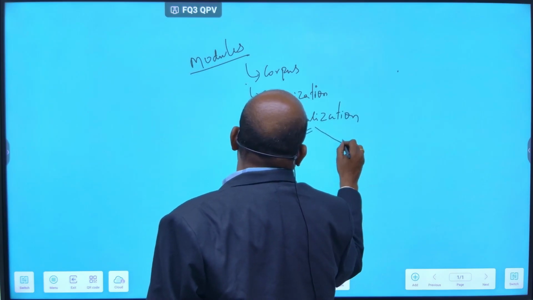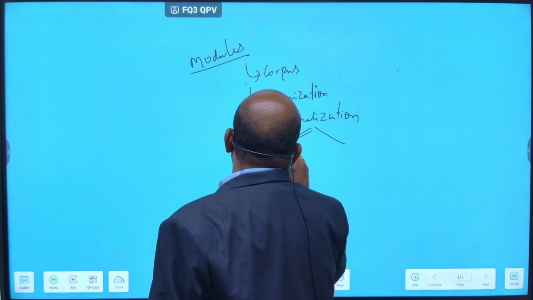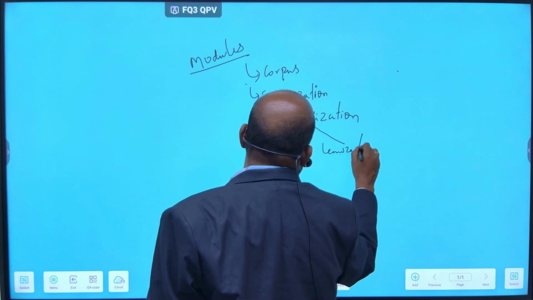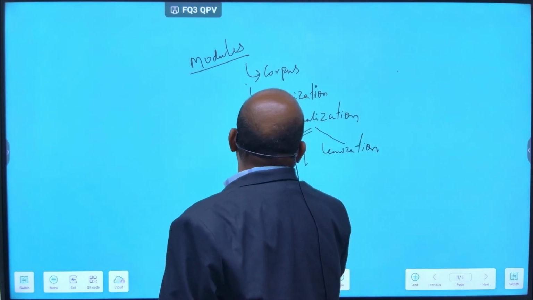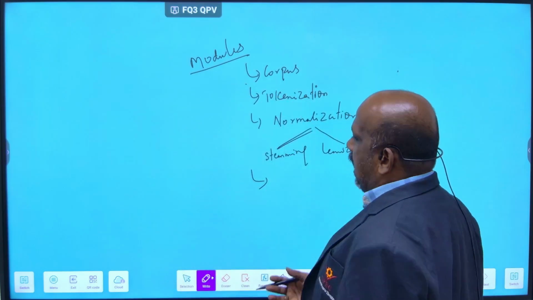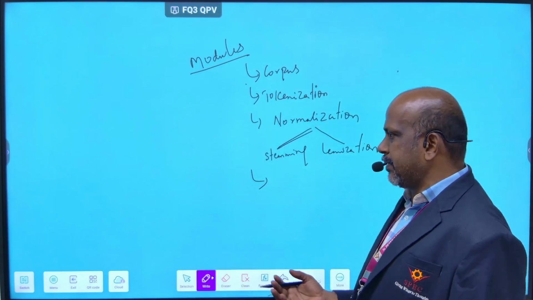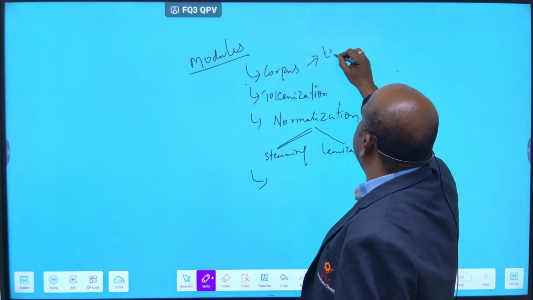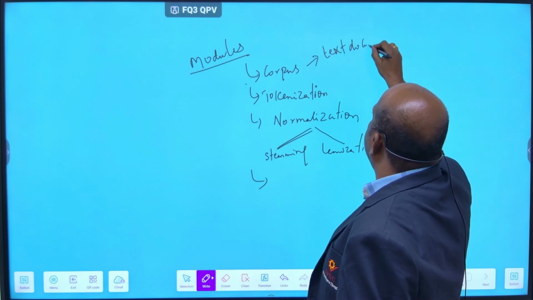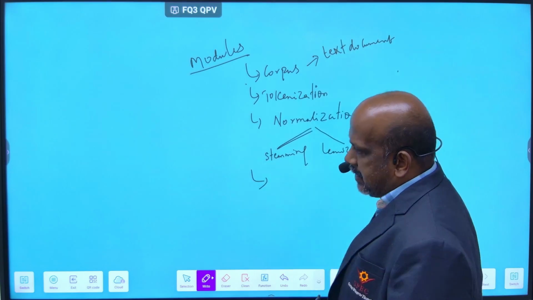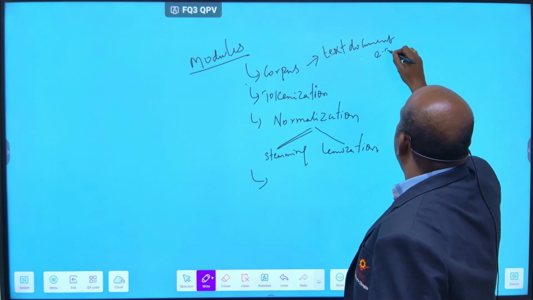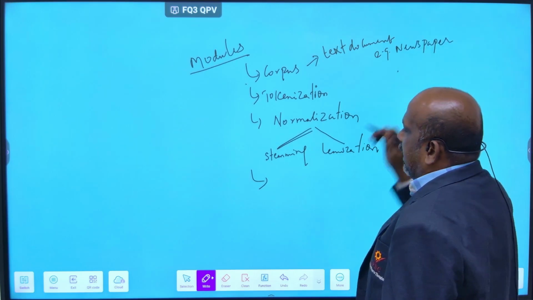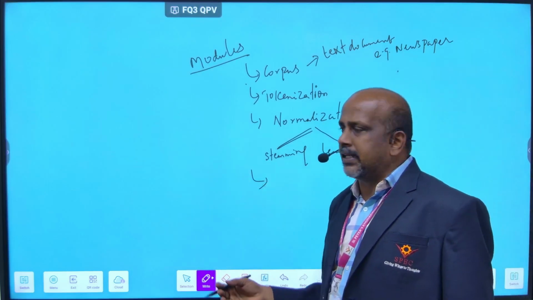In the normalization there will be two categories, stemming and lemmatization. Corpus means a collection of text documents, that you call a corpus. For example, a newspaper is a collection of text documents, that is a corpus.